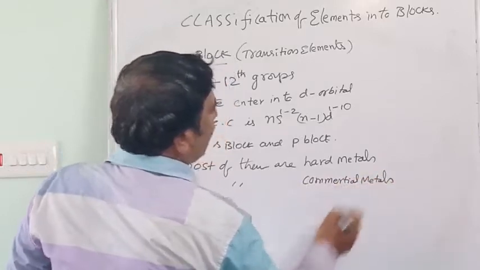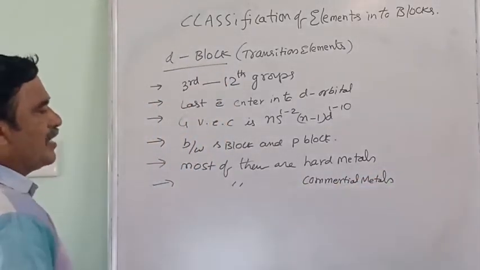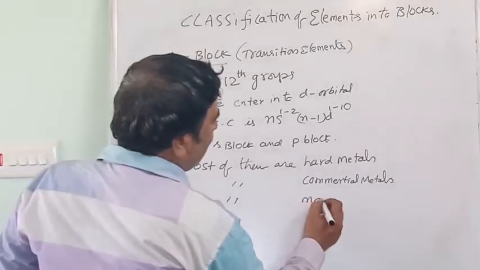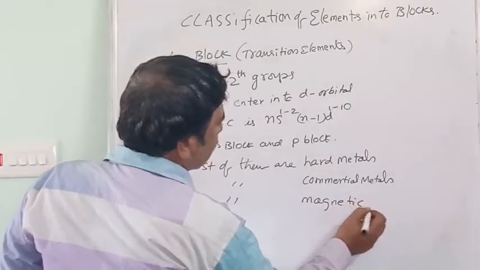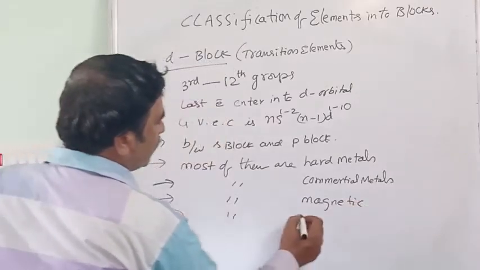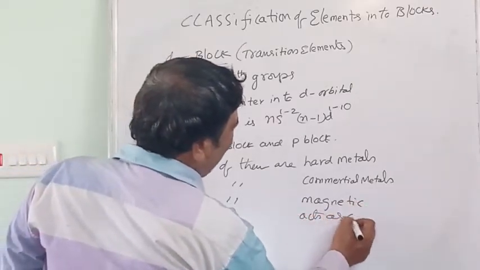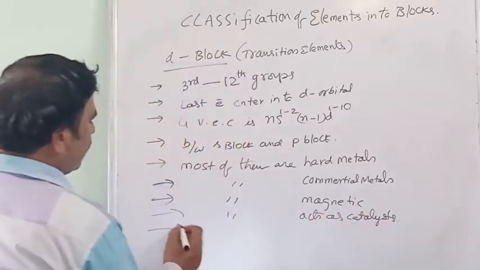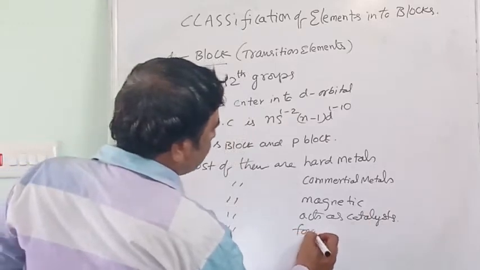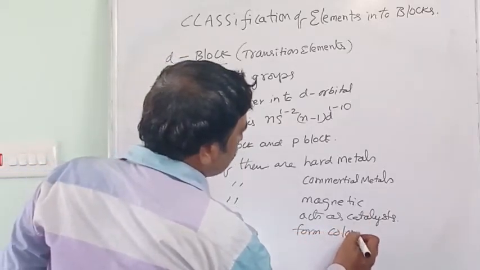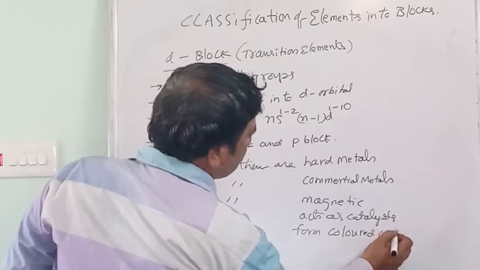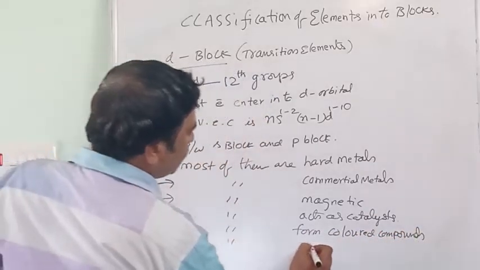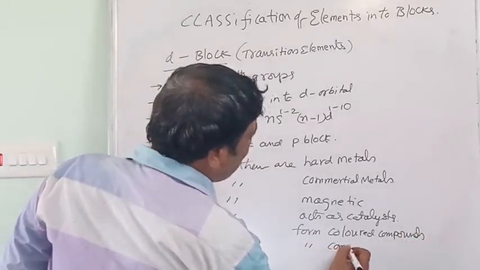Means they are highly influencing the commerciality, and most of them are magnetic in nature, and most of them act as catalysts, and most of them form colored compounds, and most of them form complex compounds.